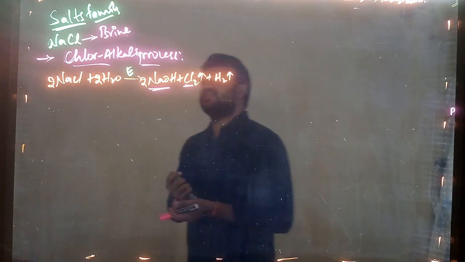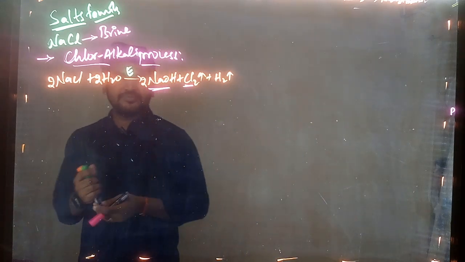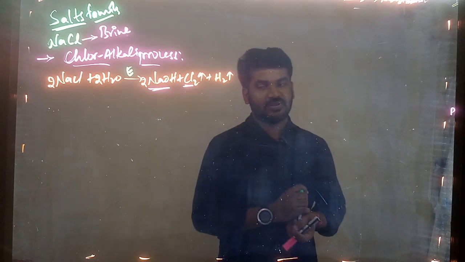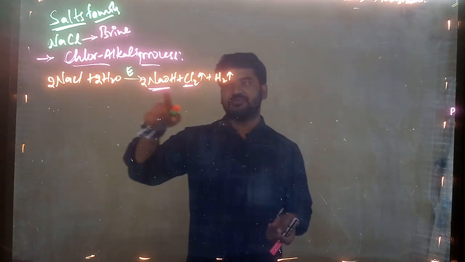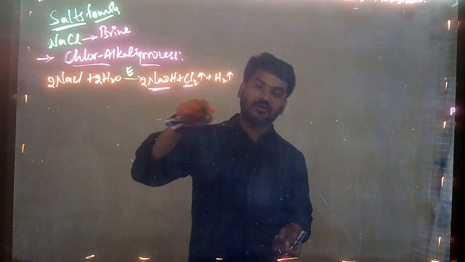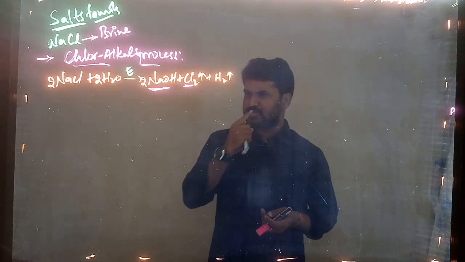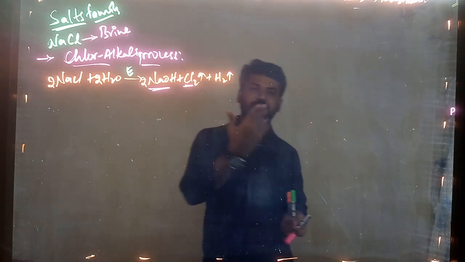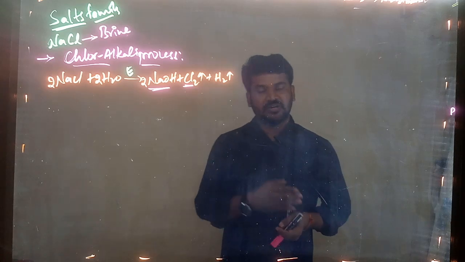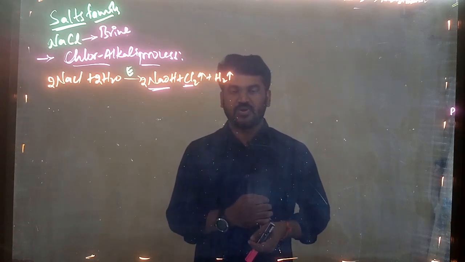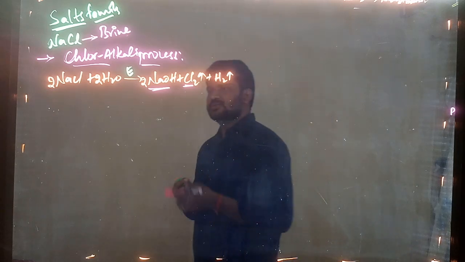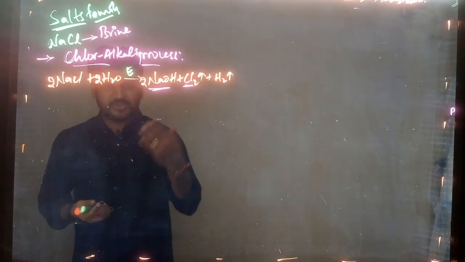Right? So by the chlor-alkali process, we are getting NaOH, Cl2 and H2. Now you see this, from the salt we prepared a base, and chlorine gas also produced, right? This chlorine gas we generally use for the preparation of bleaching powder, and there are a number of uses also. In the preparation of PVC, polyvinyl chloride, and H2 gas also has uses, no? Right. So let us discuss some further products.